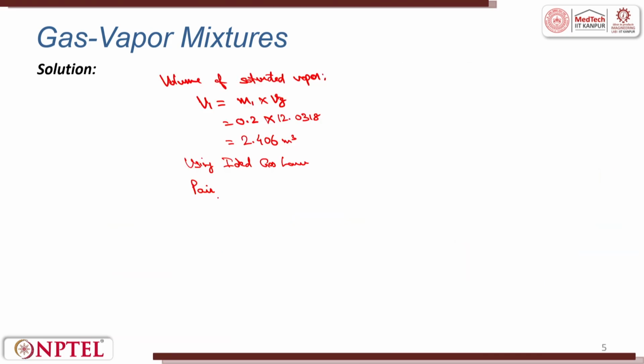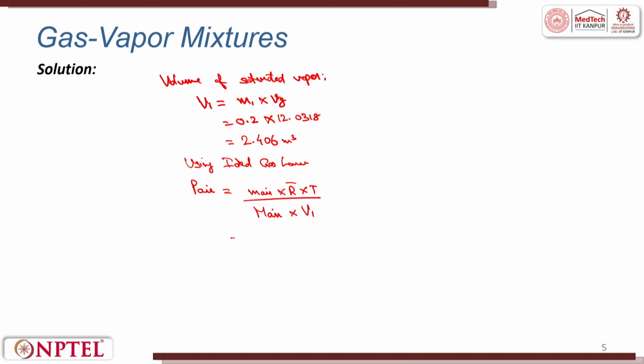Pressure of air is equal to mass of air into R bar into T by molar mass of air into the volume, that is V1, the volume of saturated vapor.